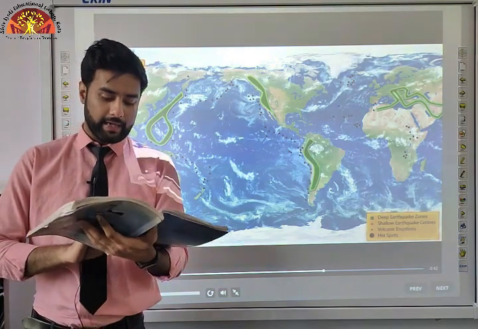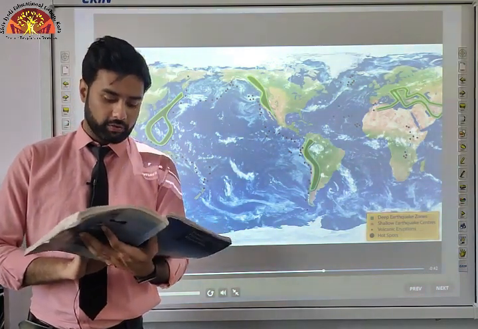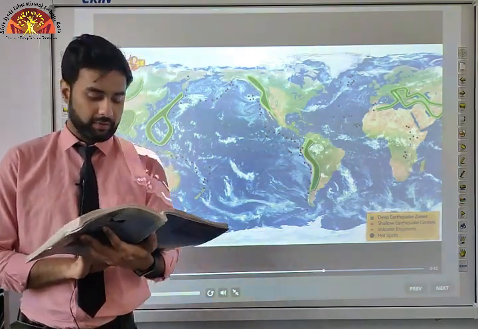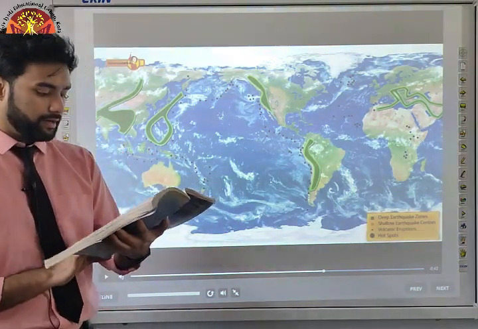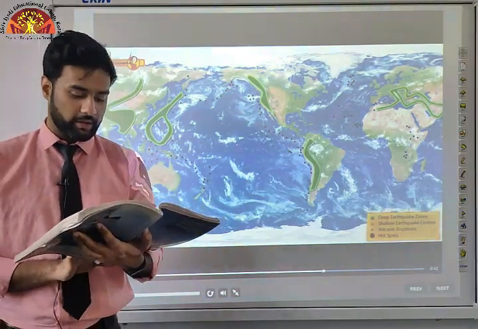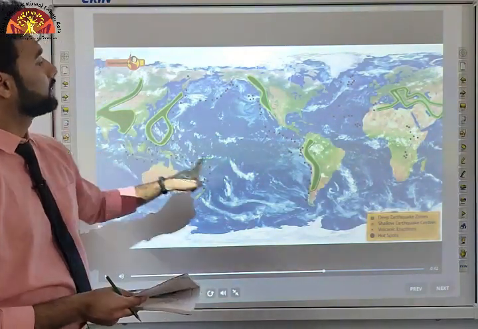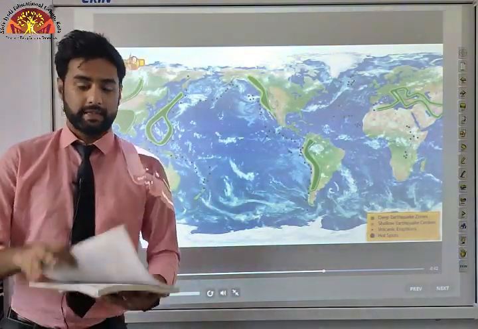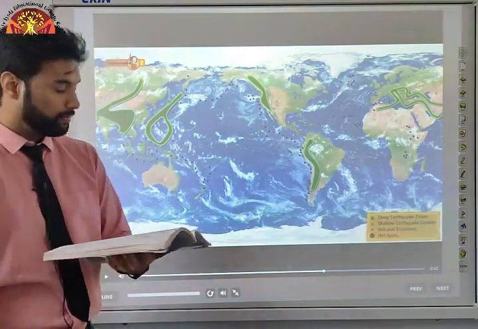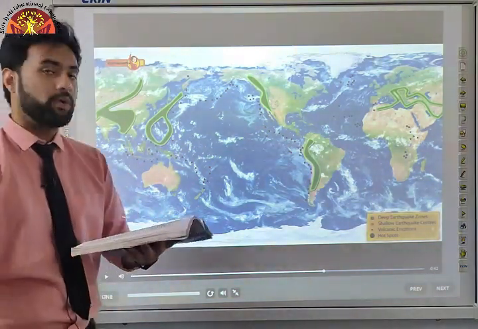Now, the earthquakes are deep-seated ones. The map of volcanoes also shows a similar pattern. The rim of the Pacific is also called the rim of fire due to the existence of active volcanoes in this area. This particular area here is called the ring of fire. Let us see why we call it that. Let us move on to the concept of sea floor spreading.